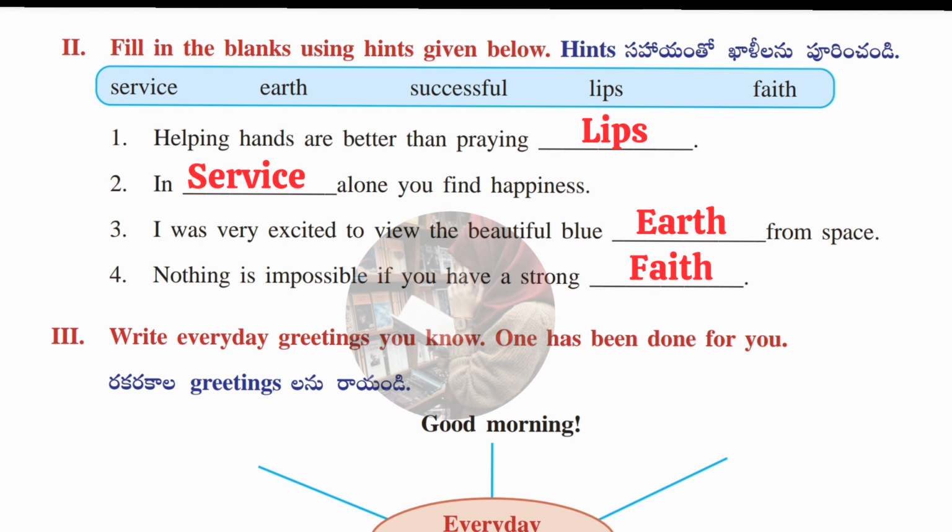Lips is the correct answer. Next, the second one. In service alone, you find happiness. Then, the third one. I was very excited to see the beautiful blue earth from space. Fourth one, nothing is impossible if you have a strong faith.